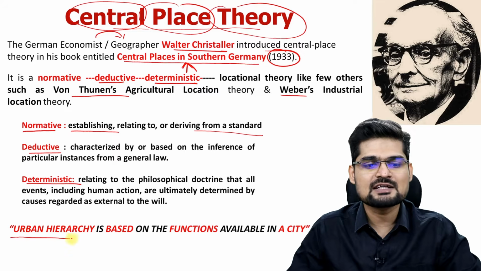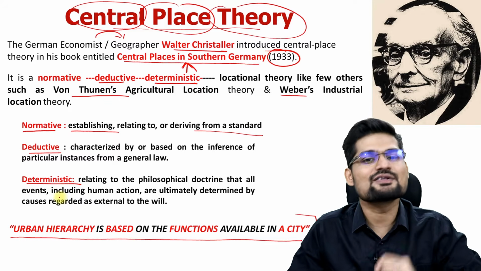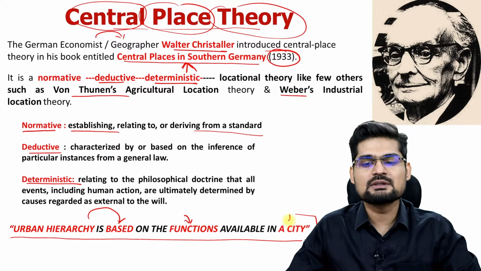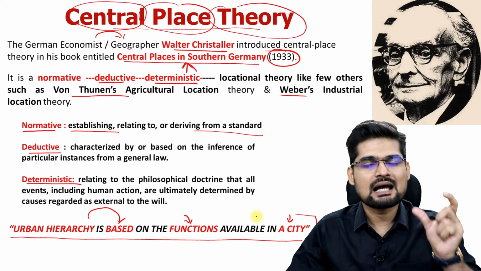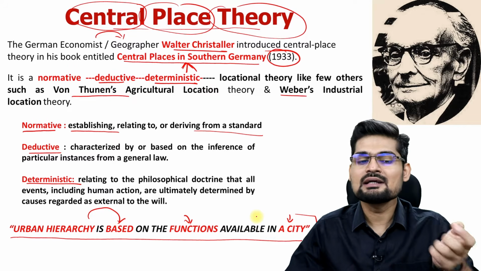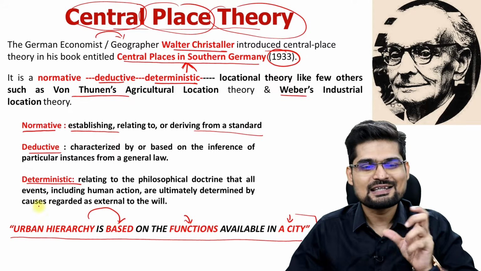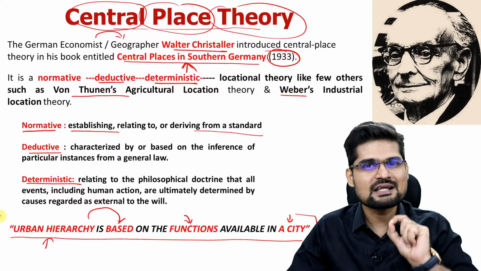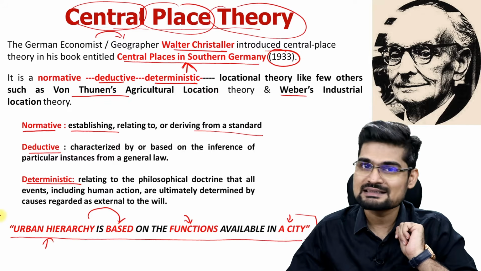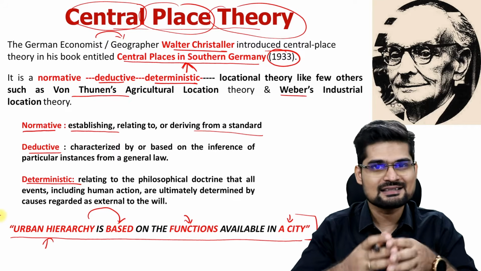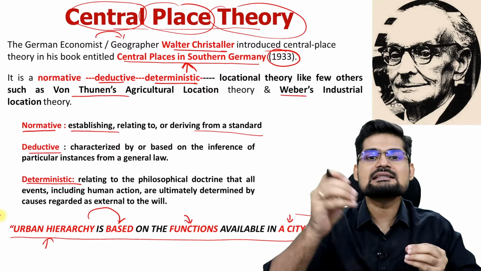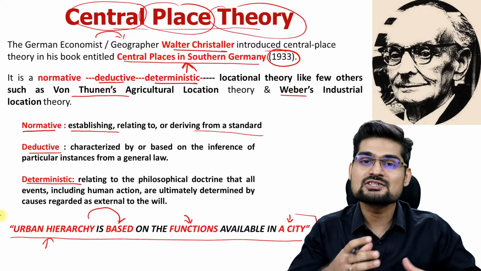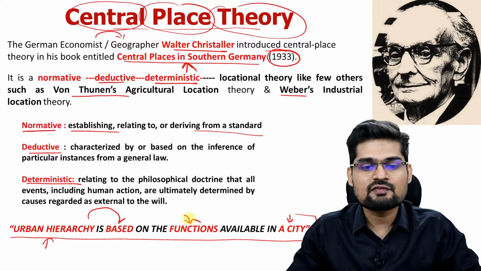So if you observe this statement here, this statement tells you the gist of this theory, that is, urban hierarchy is based on functions available in a city. Now look here, urban hierarchy is what? It is based on the functions available in a city. Now the hierarchy thing is very important in terms of scale in geography. From a small village to the large city, to the mega city. You see there are different steps, layers, right? So scaling is there under this concept of different urban places. There is a hierarchy, there is a centrality, right? And that's where functions are the pivot.